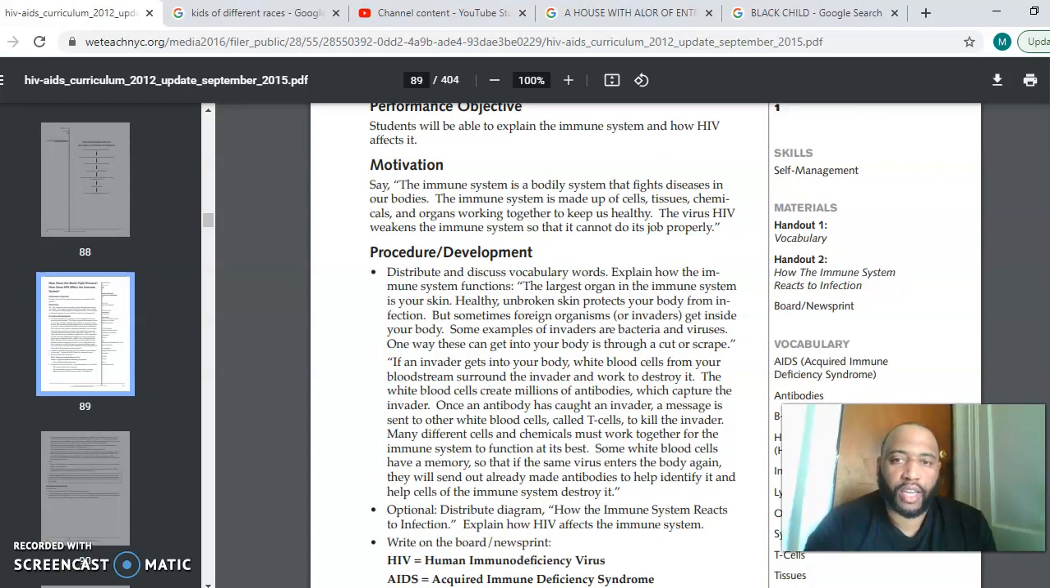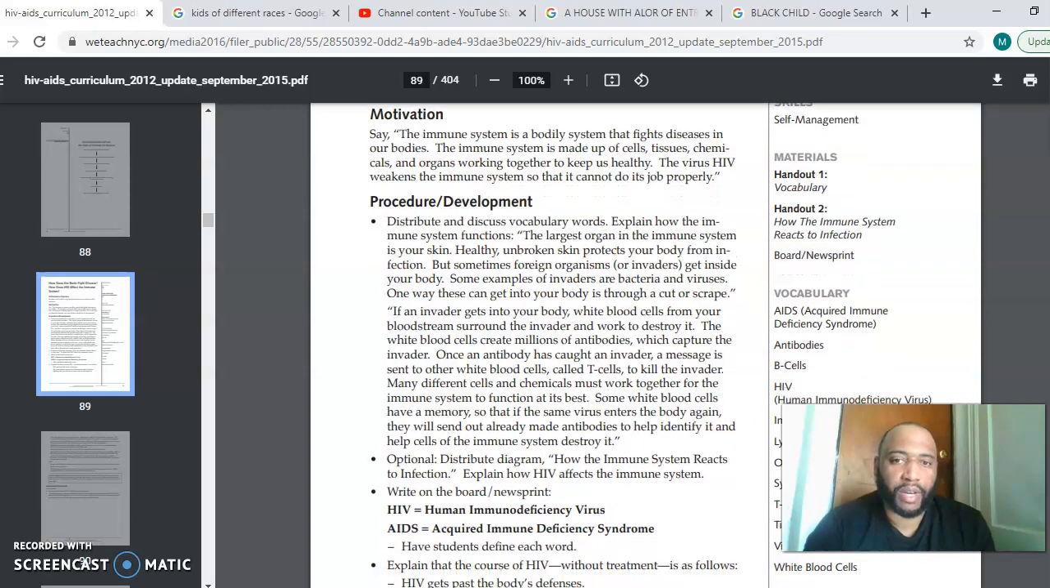The largest organ in the immune system is your skin. Healthy, unbroken skin protects your body from infection, but sometimes foreign organisms or invaders get inside your body. Some examples of invaders are bacteria and viruses. One way these can get into your body is through a cut or scrape.